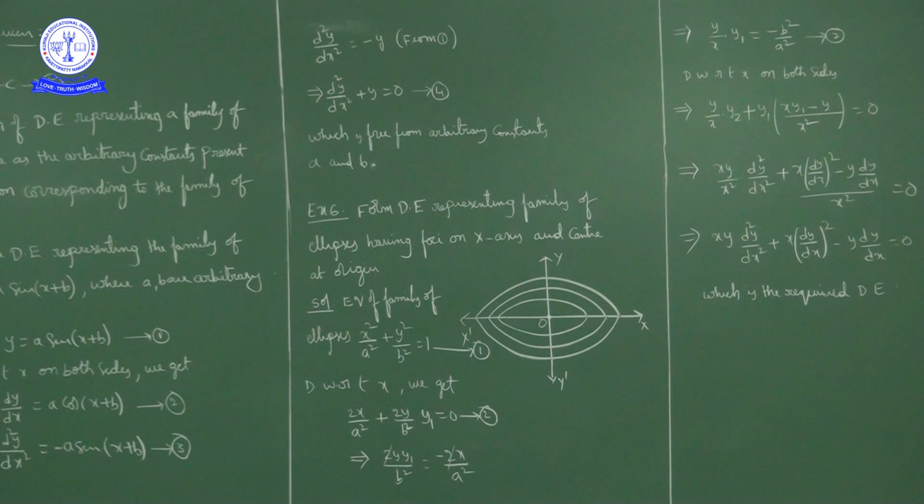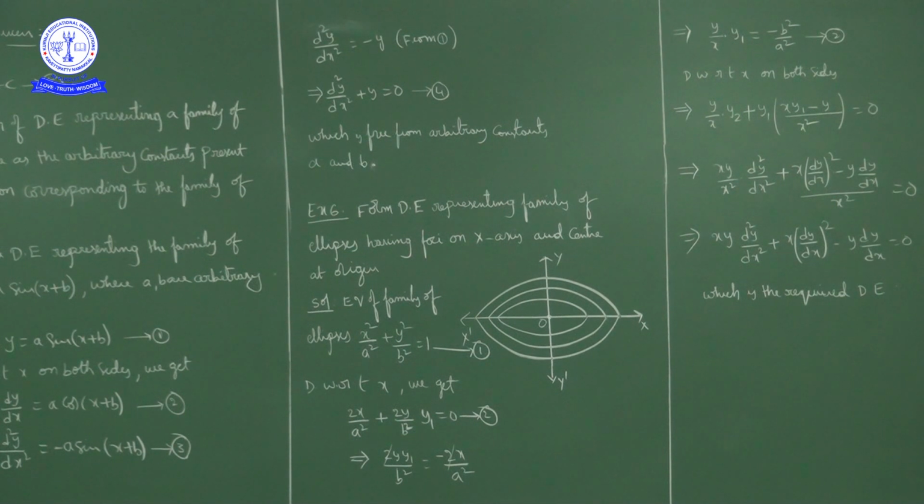What is given: form the differential equation representing the family of ellipses with foci on the x-axis and center at the origin. So the equation of the family of ellipses is x square upon a square plus y square upon b square is equal to 1. Here a and b are arbitrary constants. We have to eliminate the arbitrary constants a and b to form the required differential equation.